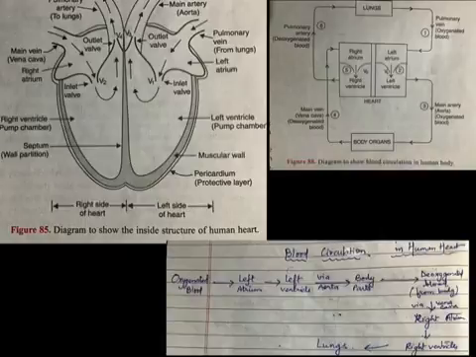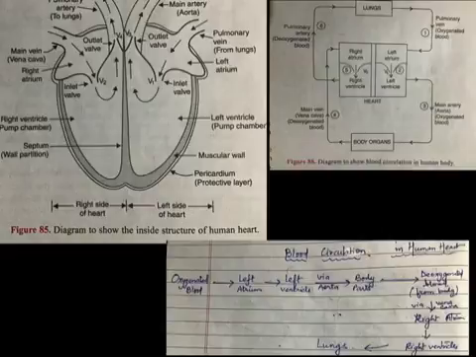So let's revise. Now the oxygenated blood is carried into the left atrium. From the left atrium, it will enter into the left ventricle. Via aorta, it will be transported to all body parts except lungs. Now here this blood will be deoxygenated.